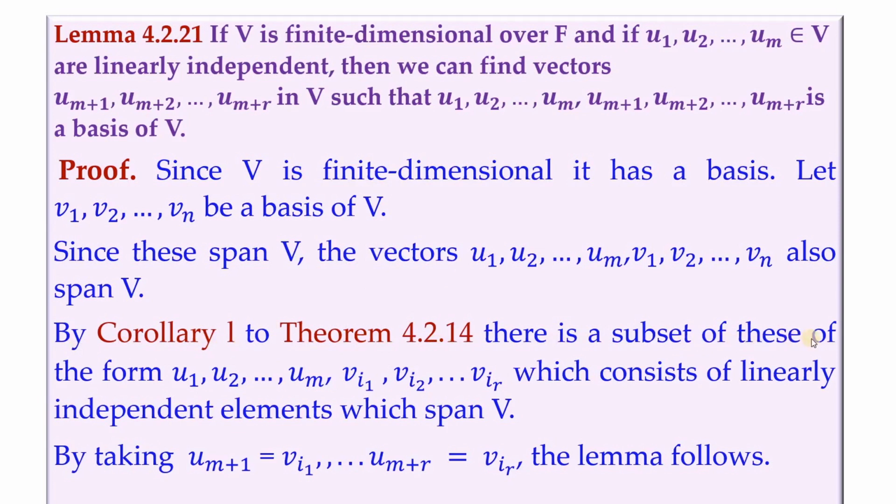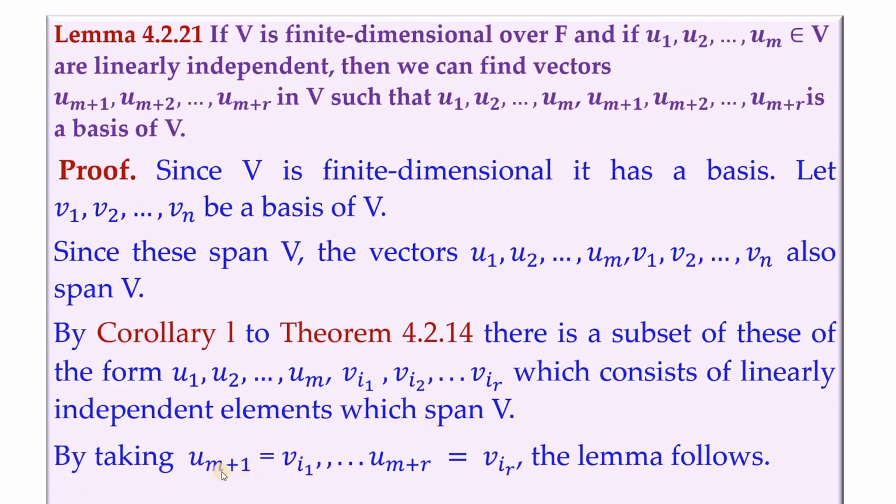There is a subset of these of the form u1 etc. um. So these are retained as such. The reason is they are linearly independent. That's given to us. So it is there in this corollary, which is proved in one of the previous videos: v suffix i1 and so on v suffix ir, which consist of linearly independent elements which span V.